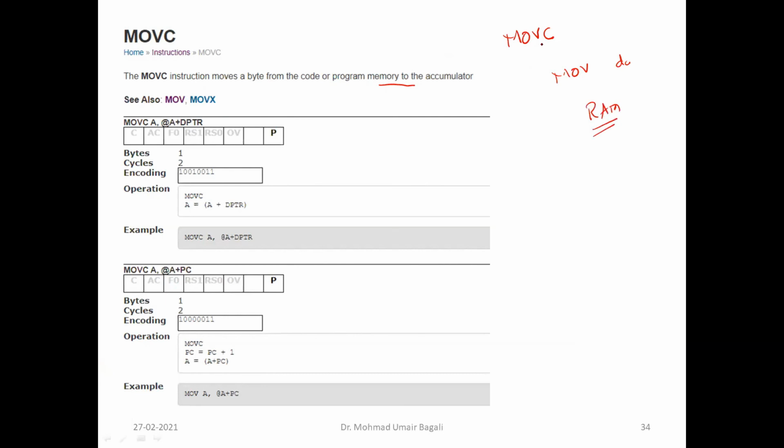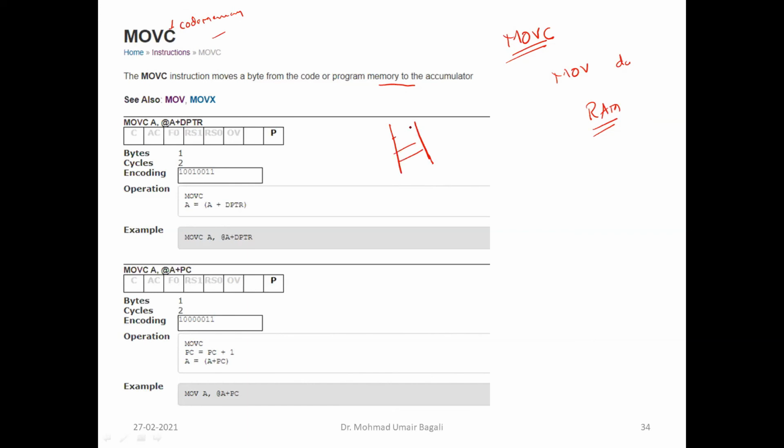Now MOVC means if you want to move data from the code memory, then we need to use a special move called MOVC. The C represents code memory. It indicates it is a code memory. So now how to access the code memory? With the help of this: @A+DPTR. You can access the code memory with the help of a pointer register.